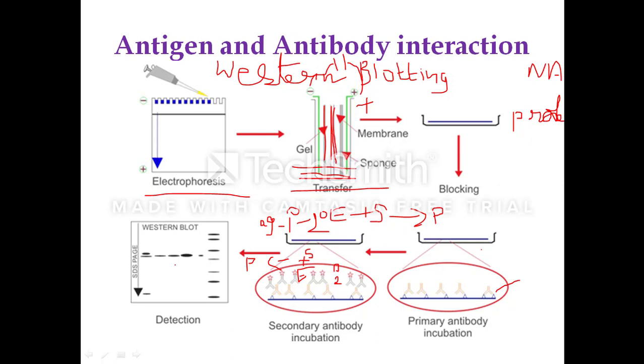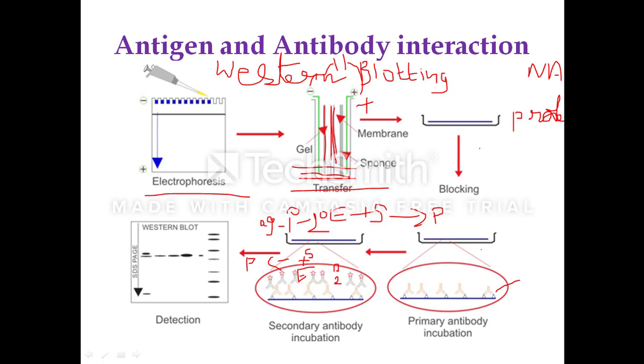So this is called Western blotting. Western blotting is the transfer of the protein from the SDS-PAGE gel to the inert PVDF membrane, and detecting the presence of the protein on the membrane by using the primary and secondary antibody. This is very important in various diagnostic tests.